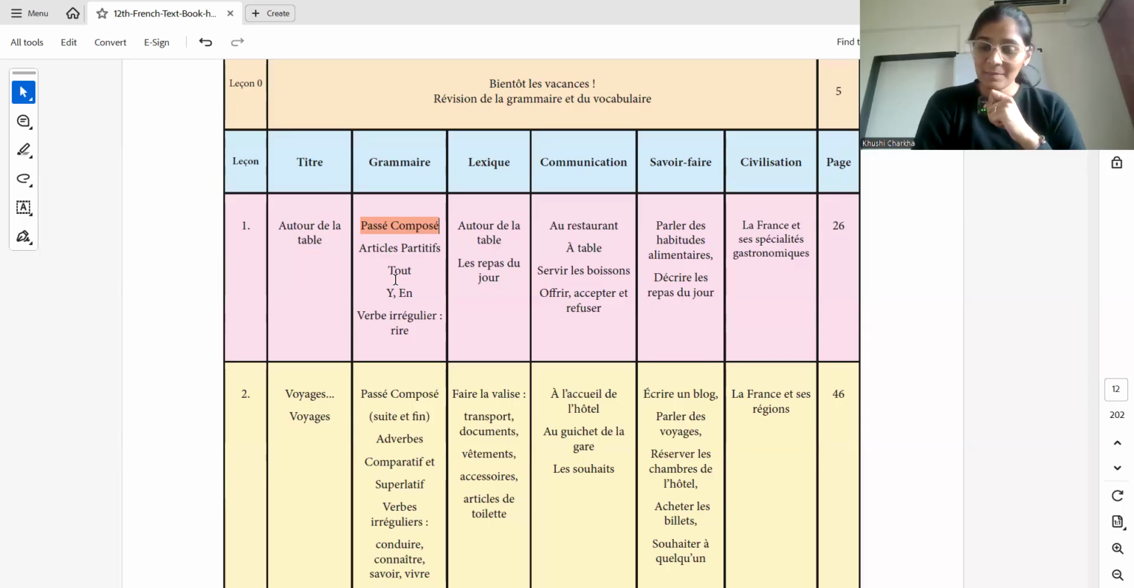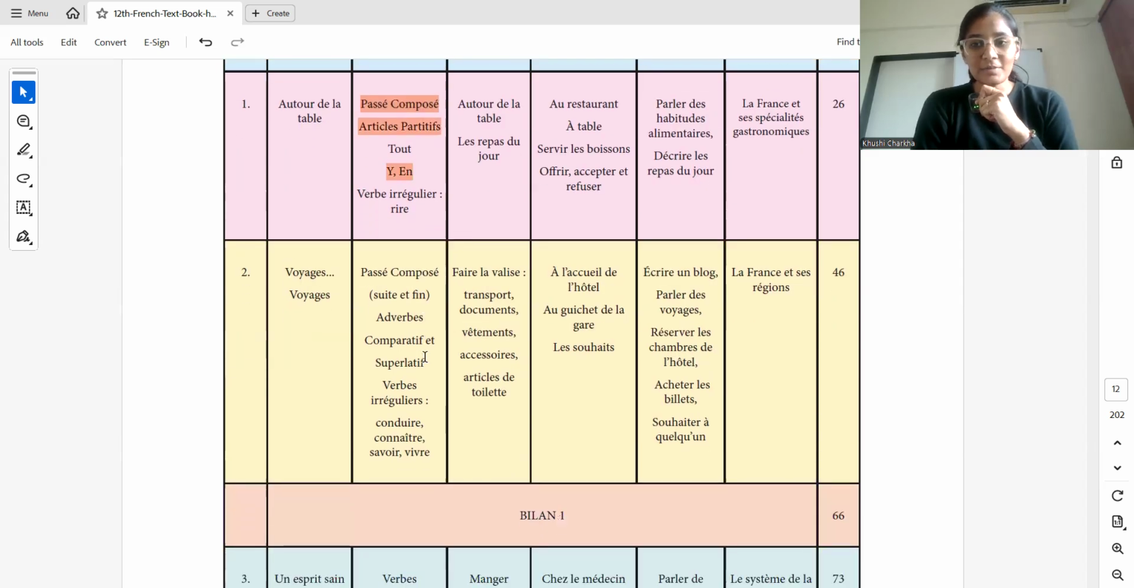Then article participative are also important. Article participative. Then we have two. This is fine. I am not saying do not do this topic, but which I am marking important, please do it on priority. Then y and en, these are pronouns, pronoms personnels, very important. Then irregular verbs, make a list of all the irregular verbs together. Then passive composite with and final again.